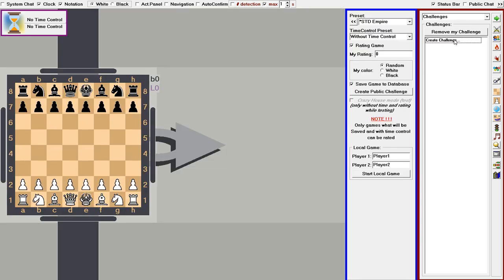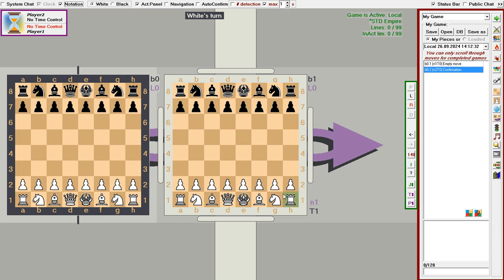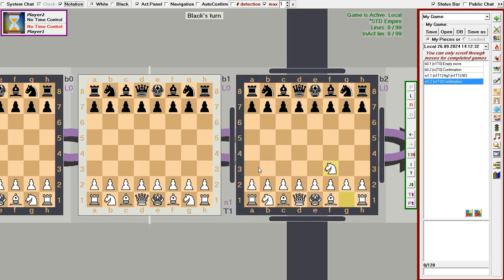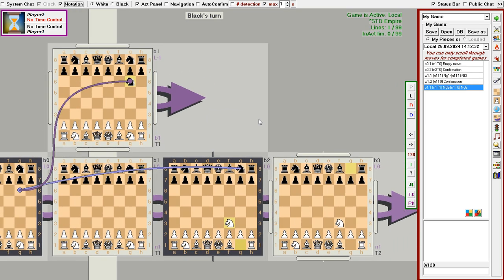In this video, while explaining the implementation of this mode in 5D Chess Pro, I will mention presets and pawn group pieces, as well as the creation of challenges in the game interface. Specifically, I'll touch upon the request undo move button. It is assumed that you've watched the first part of the introduction to our app and are familiar with what I'm talking about. If not, feel free to check out that video.